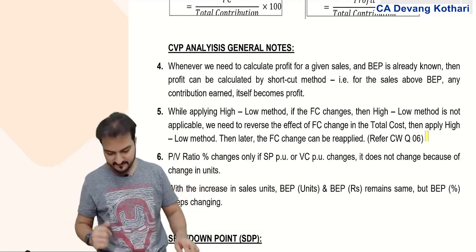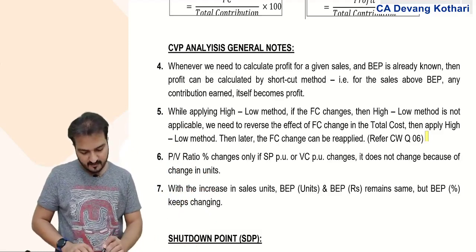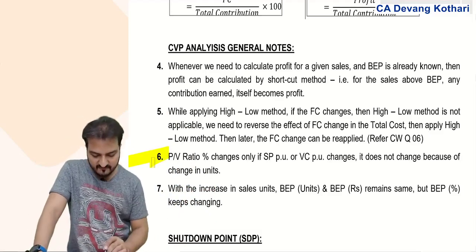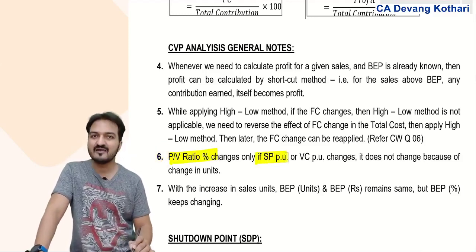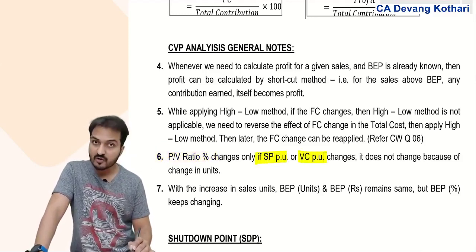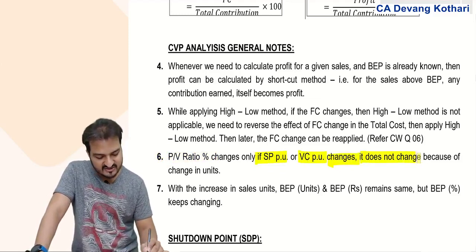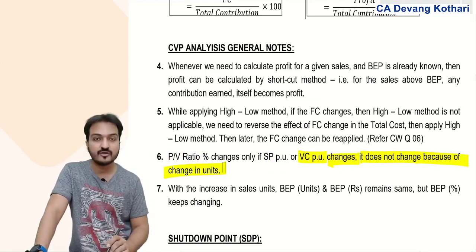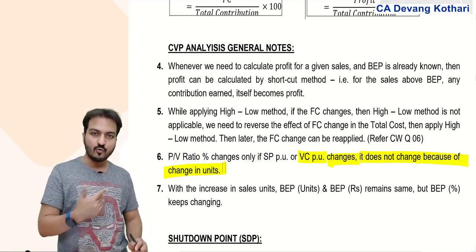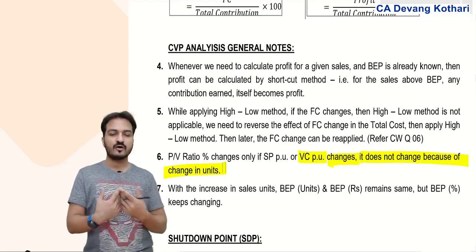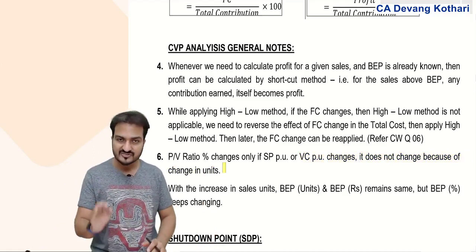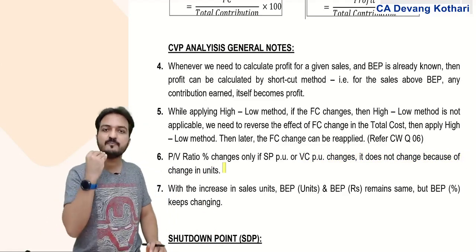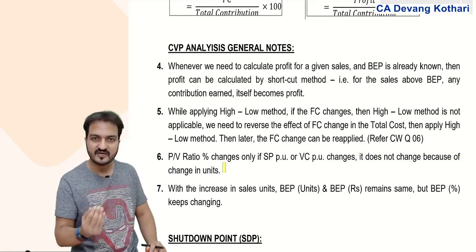Done? Okay. Note number 6: I say that the PV ratio percentage changes only if selling price per unit or variable cost per unit changes. It does not change because of a change in units. Whether I produce 1 unit or 10 units or 100 units or 1000 units, no matter how many units I produce and sell, PV ratio is a percentage, so it stays the same.